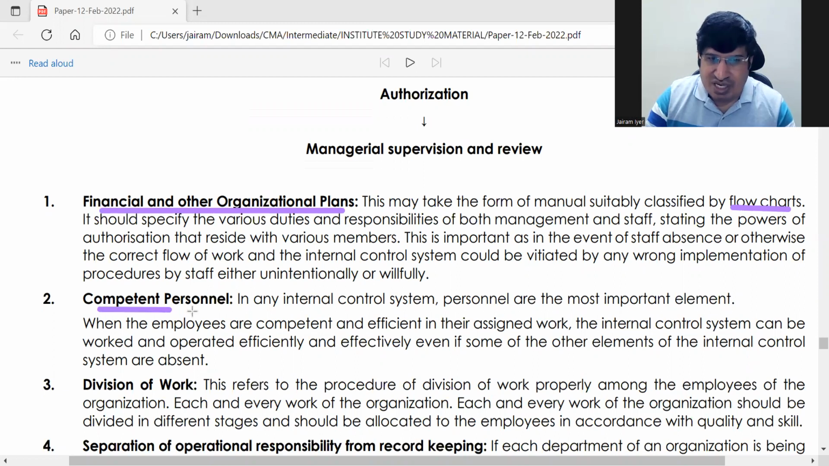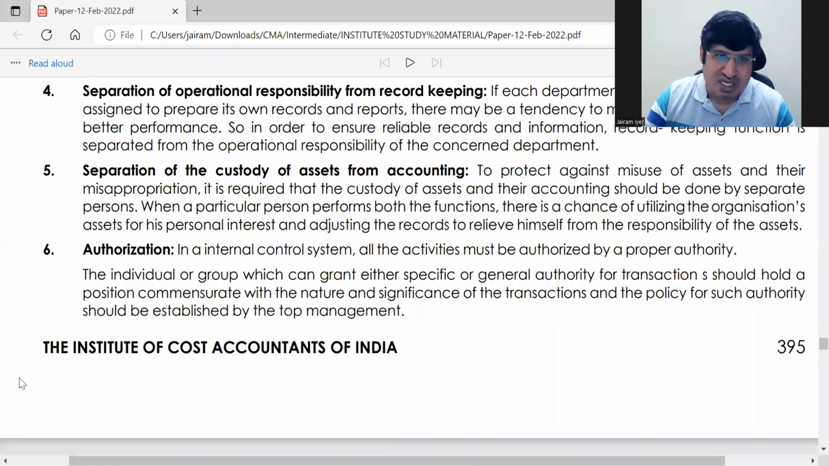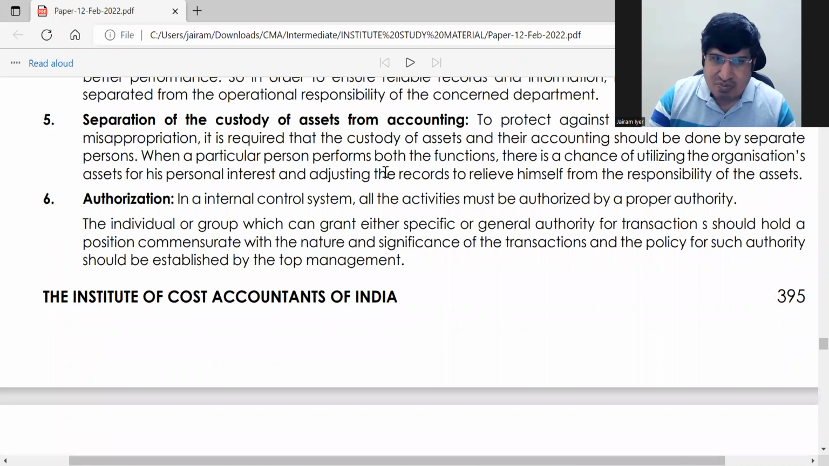Okay. Second is competent personnel. People should be competent. Division of work, we have already talked about that. Separation of operational responsibility from record keeping. The person who is recording and the person who is taking care of the asset will be different. All these things we have already discussed. So I'm just telling you the meaning. You don't even need to read the internal things.